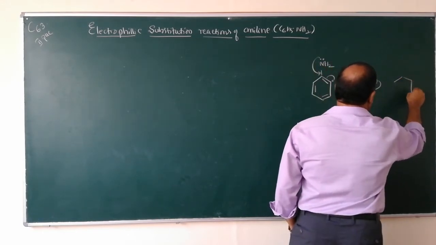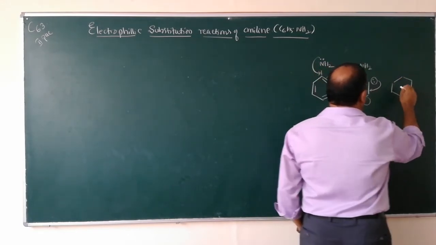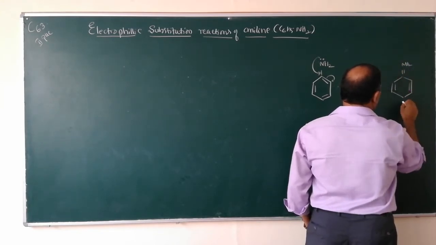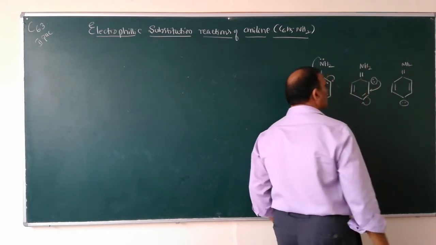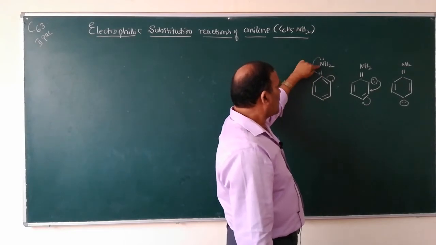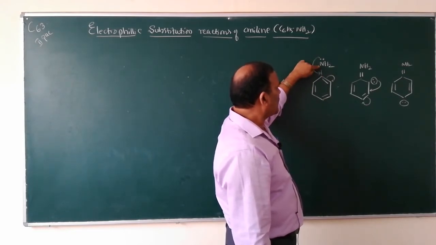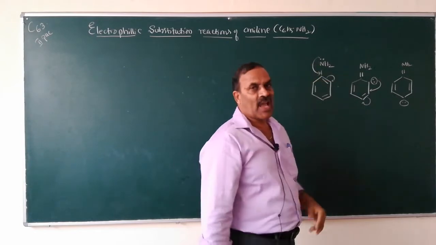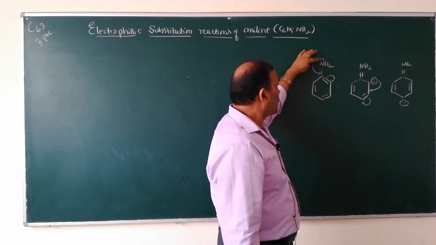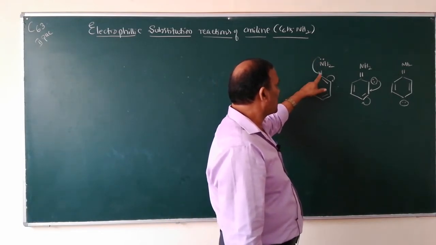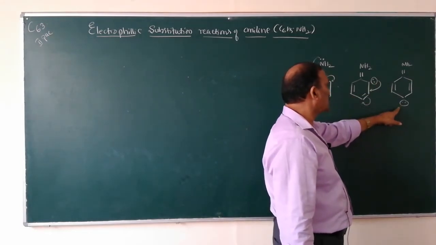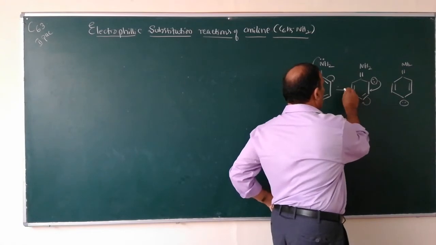What happens then? So, you will get a double bond to NH2. Here there is a lone pair, an electron rich center. So, the NH2 group is a very active group, an activating group, and the lone pair of electrons enter into the benzene ring and the electron density increases at ortho and para positions due to resonance.